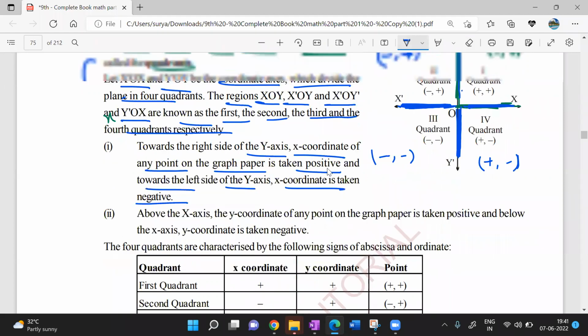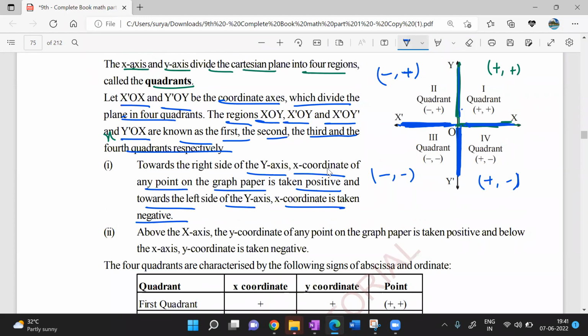That is what, look at it here. Towards the right side we will take positive, towards the left side we will take negative, isn't it? That is what he has given. Everything we have discussed is represented statement-wise. That's it. Clear? Is it clear with everyone, guys?